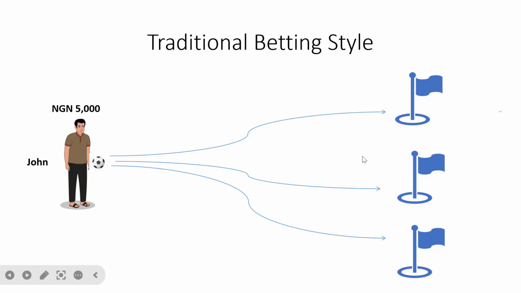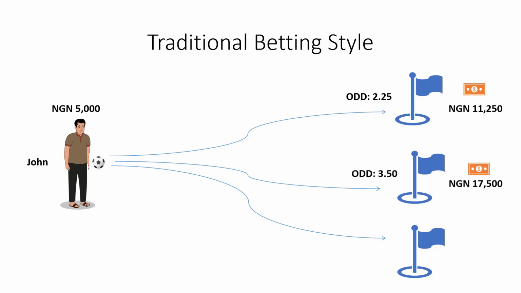Then if you are choosing this pole, your odd is 2.25. What we mean by odd is whereby your capital, that is 5,000, is multiplied by 2.25. So 5,000 multiplied by 2.25 will give you a total gross profit of 11,215 naira. So that's what he is going to earn if he can hit this pole once.